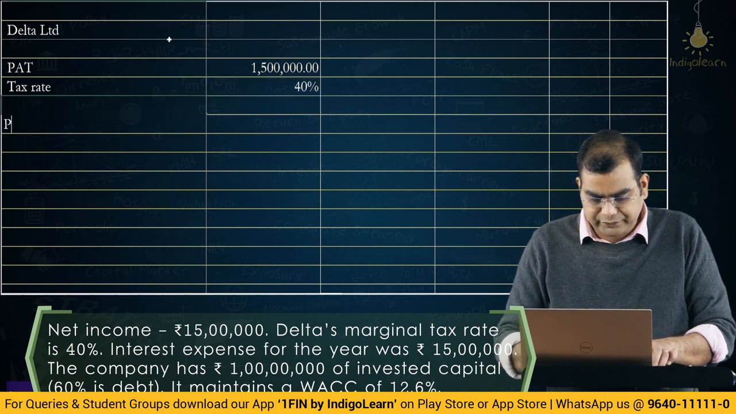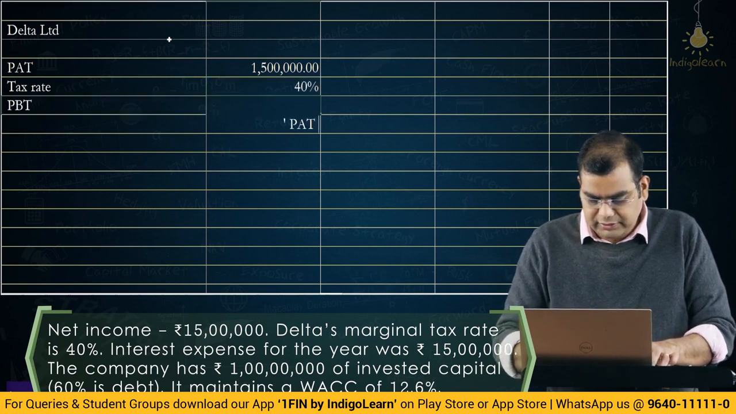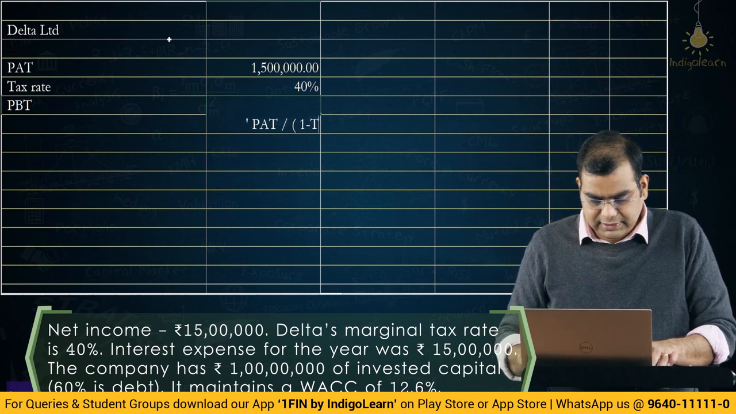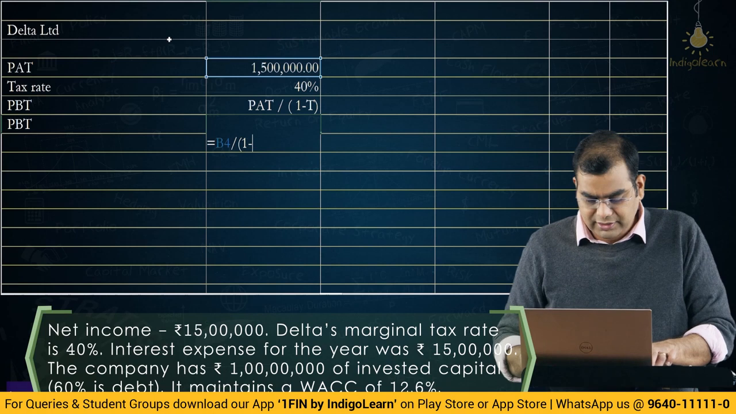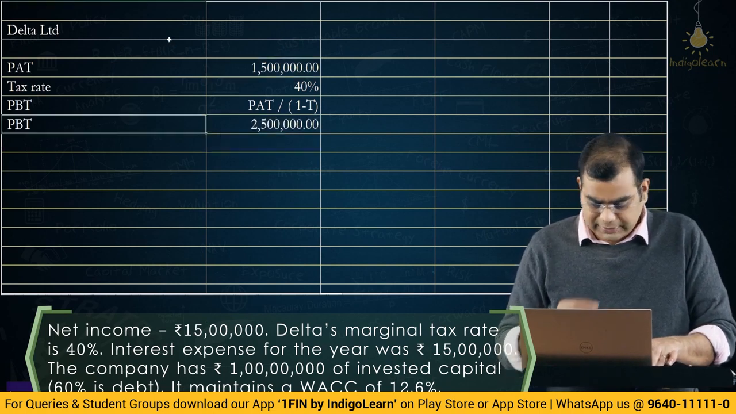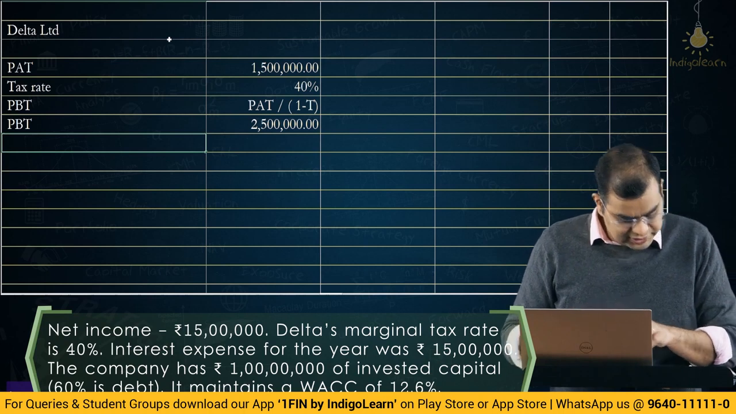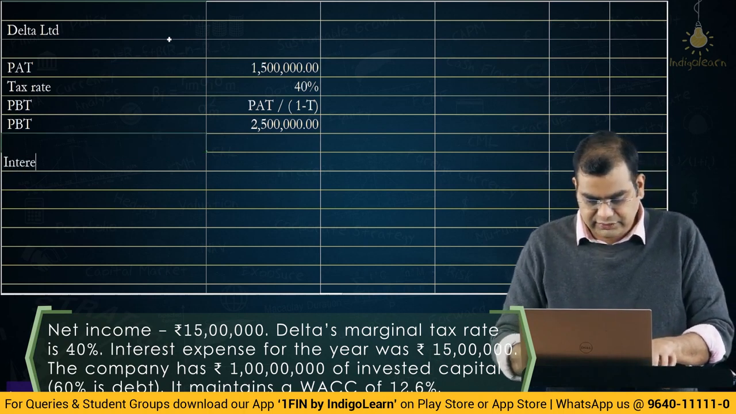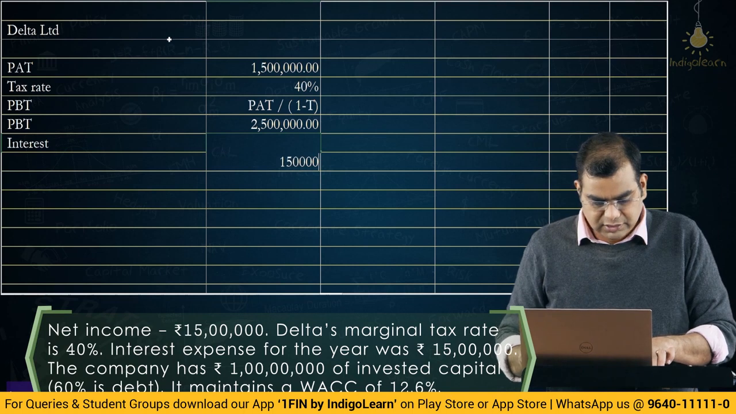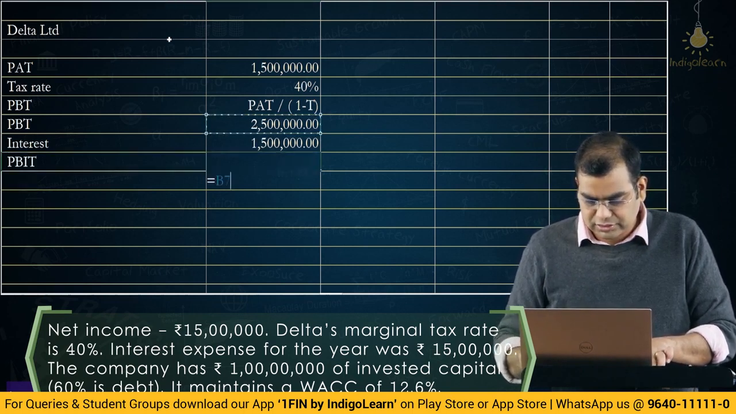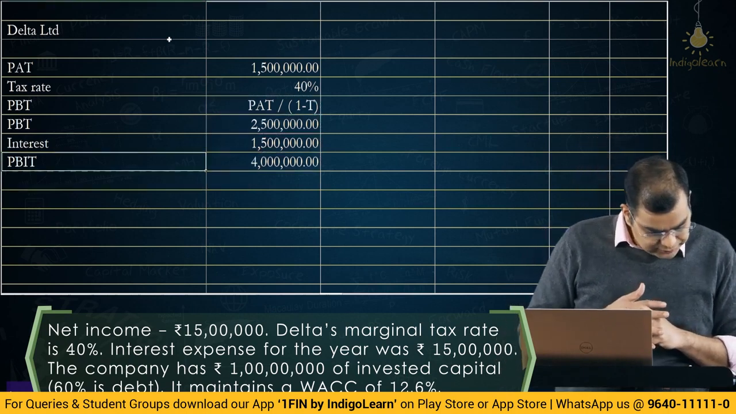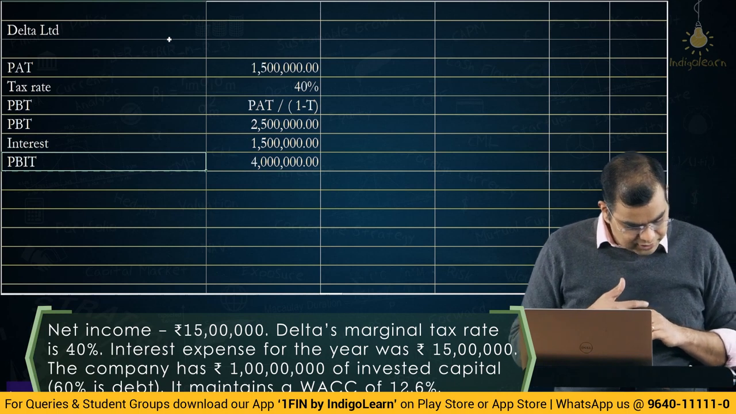So, PBT is PAT by 1 minus tax, which is 15 lakhs divided by 1 minus 40%, which is 25 lakhs. Then interest is 15 lakhs. So, PBIT is the summation of these two, which is 25 lakhs plus 15 lakhs, which is 40 lakhs. Have you finished the first part of the question? Yes, compute the operating income earned in the current year.